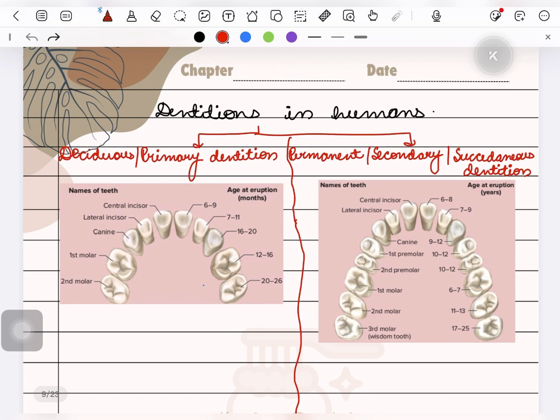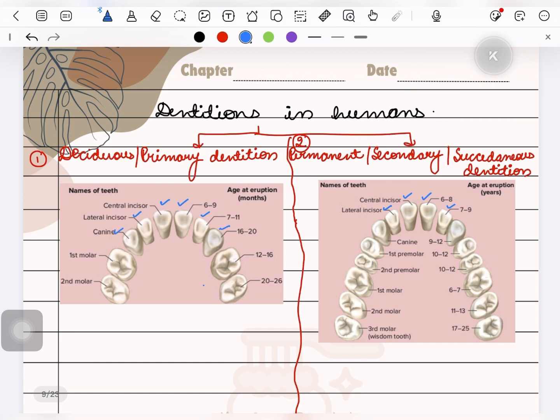Let's start with human dentitions now. We already know that there are two sets of human dentitions. First is deciduous and the second is permanent. Now permanent is also known as the succedaneous dentition. It is called so because it replaces the tooth or teeth that are shed in the deciduous dentition. For example, when the primary central incisors shed off, permanent central incisors replace the deciduous ones. The same with the lateral incisors: the primary lateral incisors are replaced by the permanent lateral incisors, and primary canines are replaced by the permanent canines.